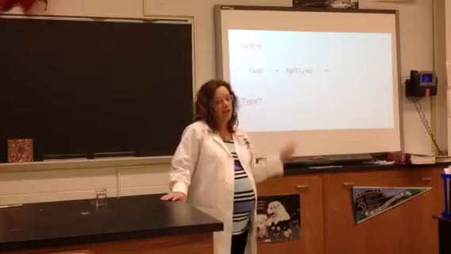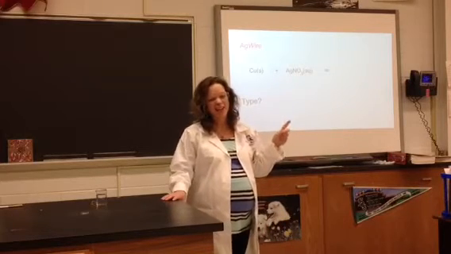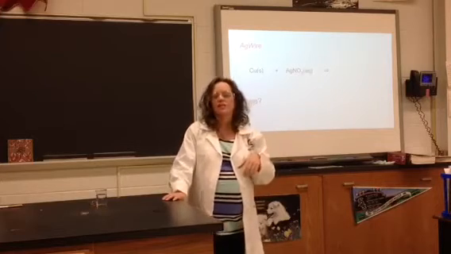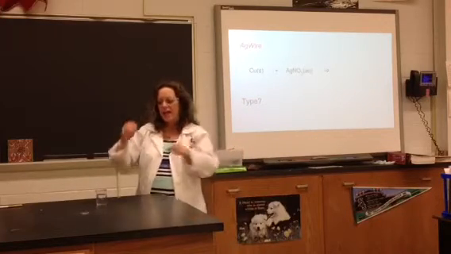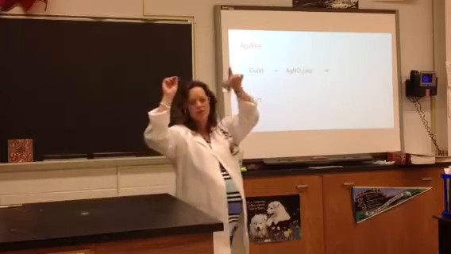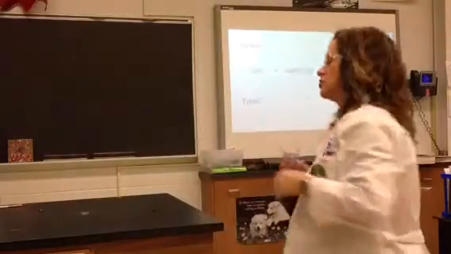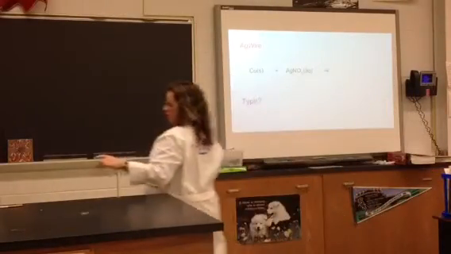Our next one we call Ag wire. If you know what Ag is, it's actually silver. So I'm going to use a piece of copper, and I've got some colorless silver nitrate solution. I'm going to place my copper, which has that bronzish color, into my silver nitrate solution and let that sit here for a few minutes.